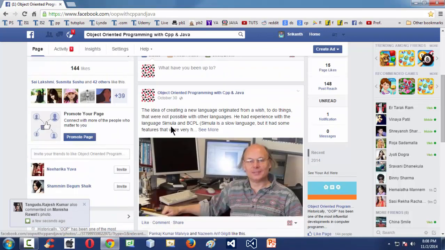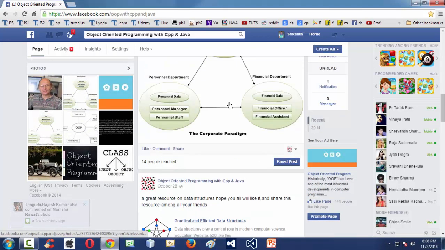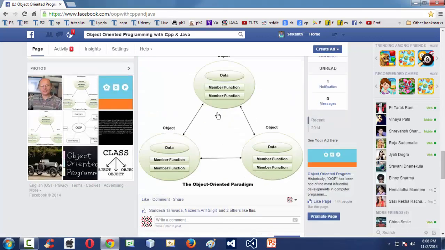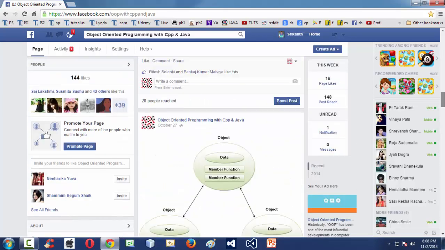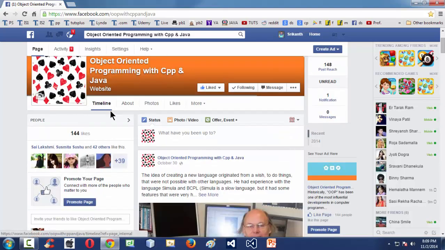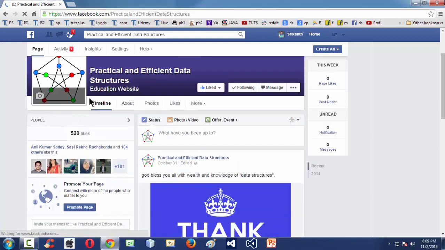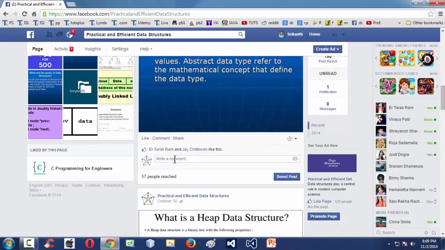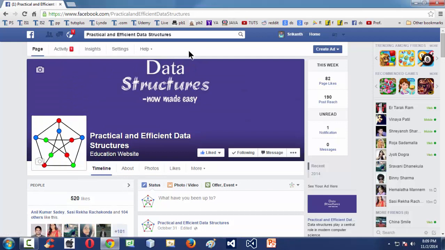So here you have a whole lot of posts relating to the OOPS concepts, both where they are similar in C++ and Java. Overall OOPS concepts, and you can browse a whole lot of information within this page. Feel free to share the information with others, as we have seen in other pages. If you want, you can like the page, comment on individual posts, like the posts and share them among all other social media websites in the world.